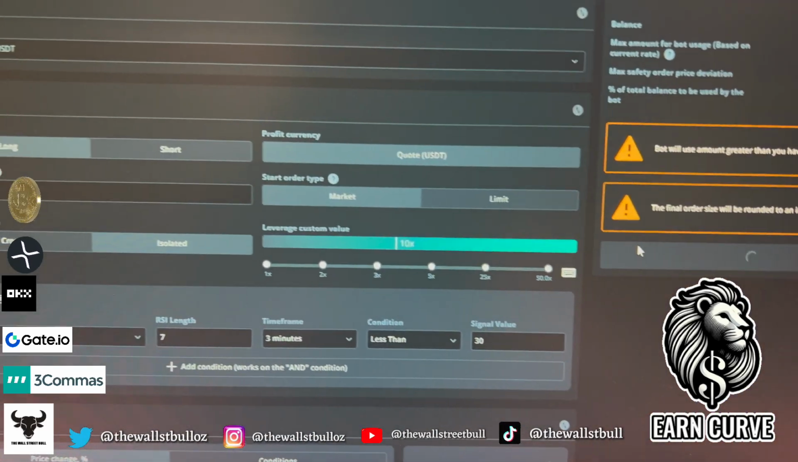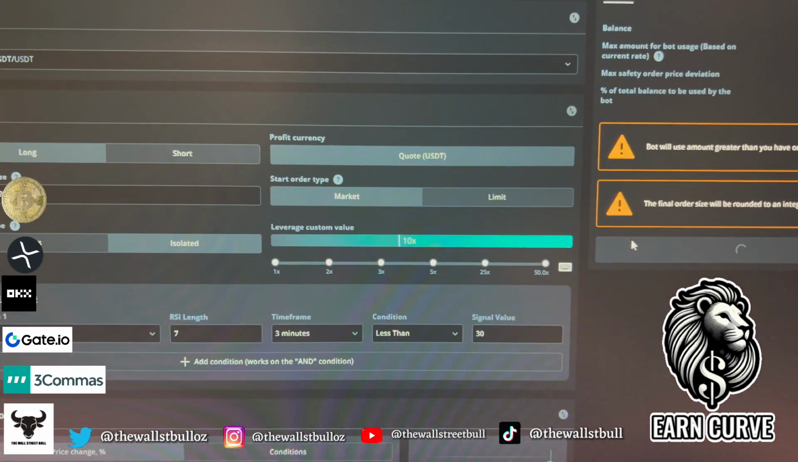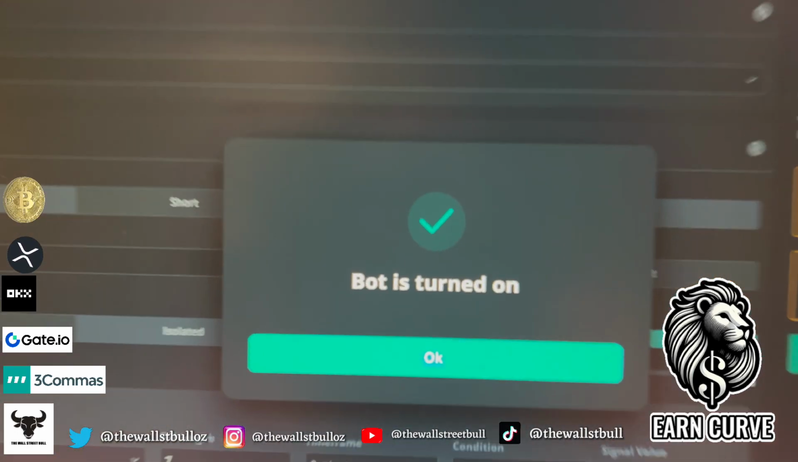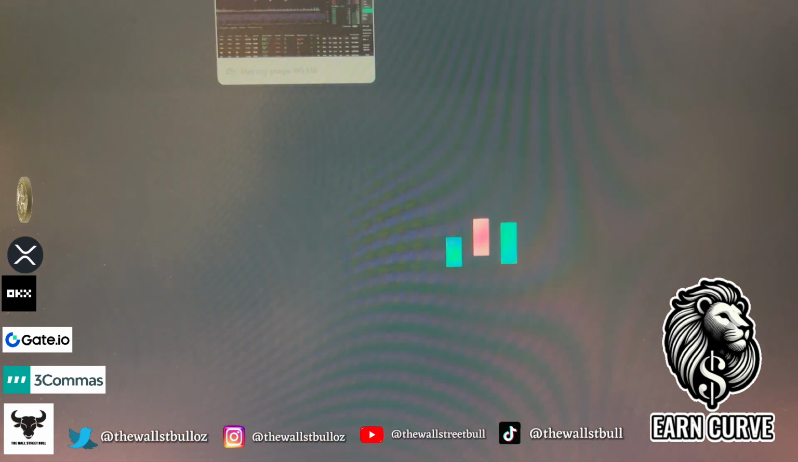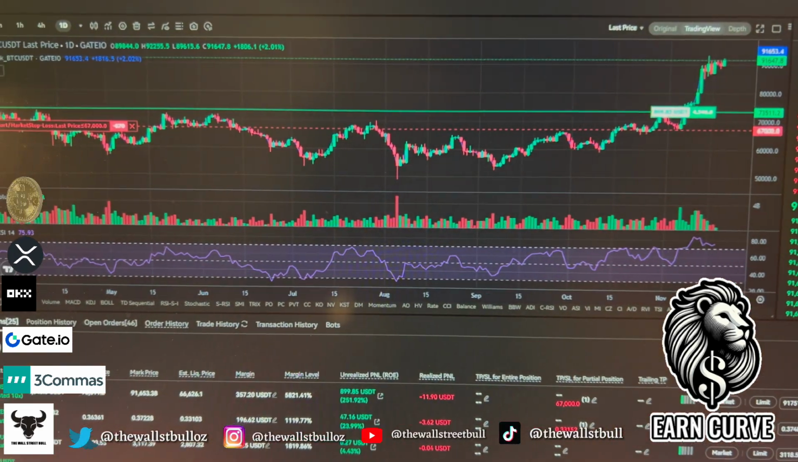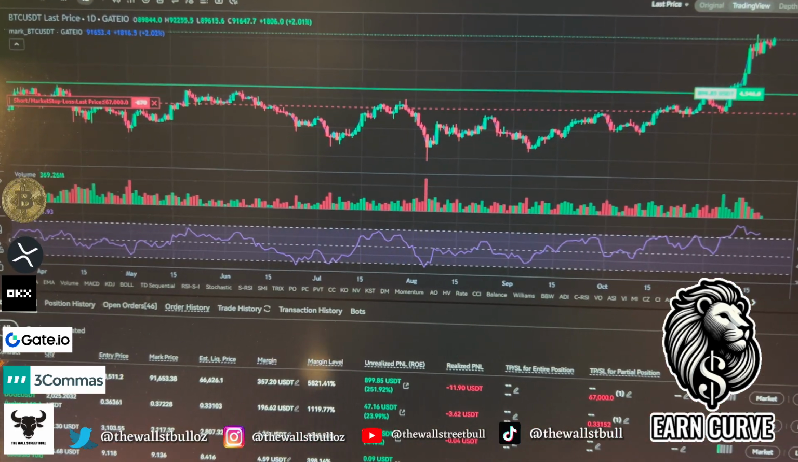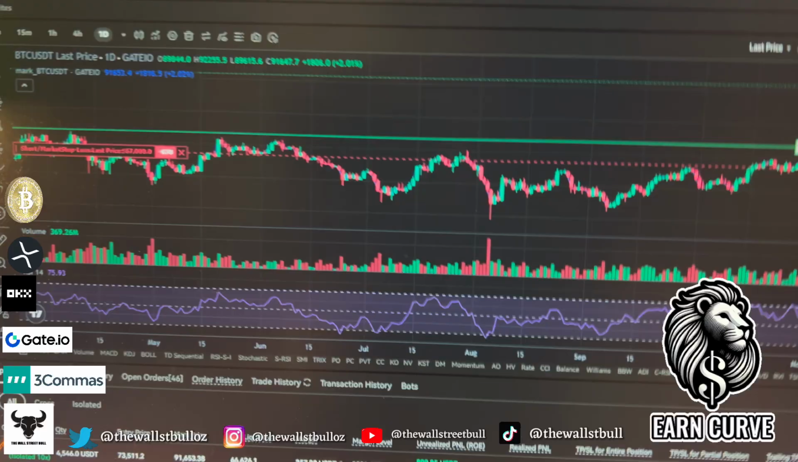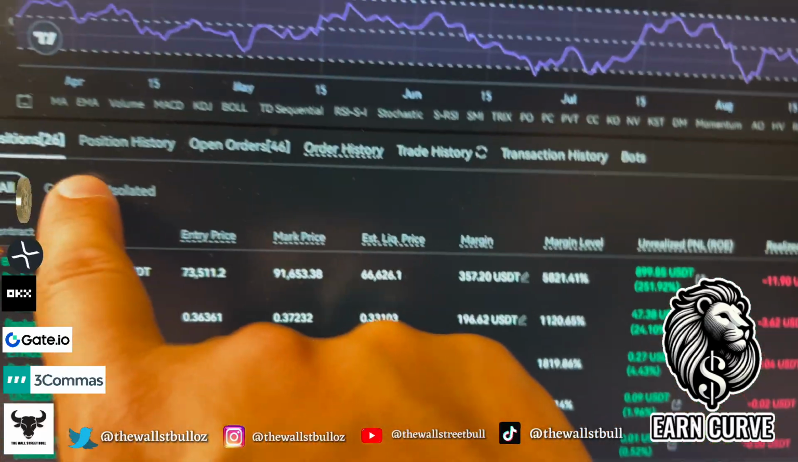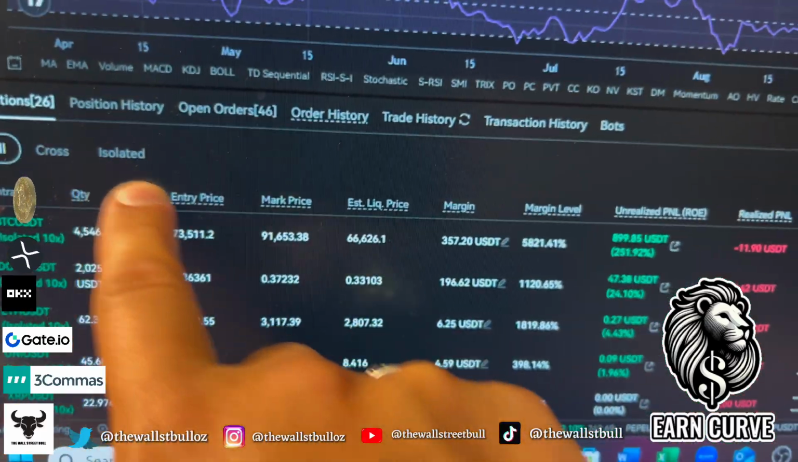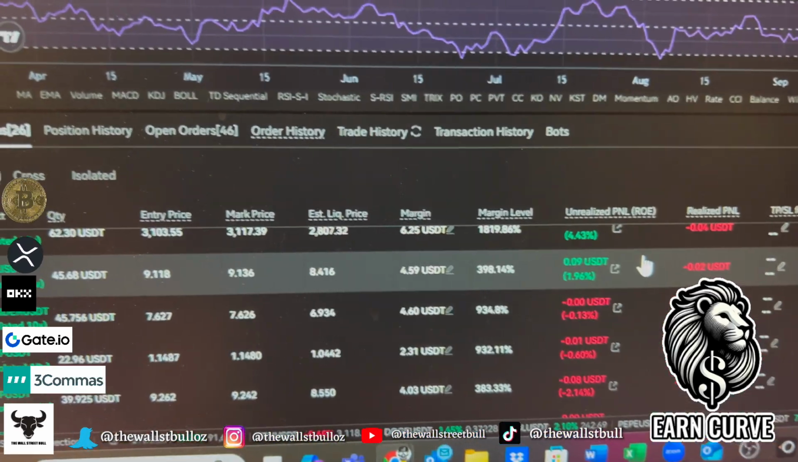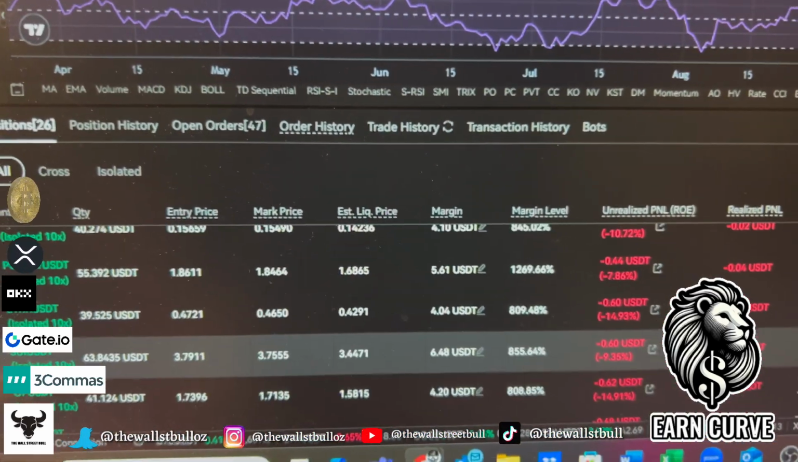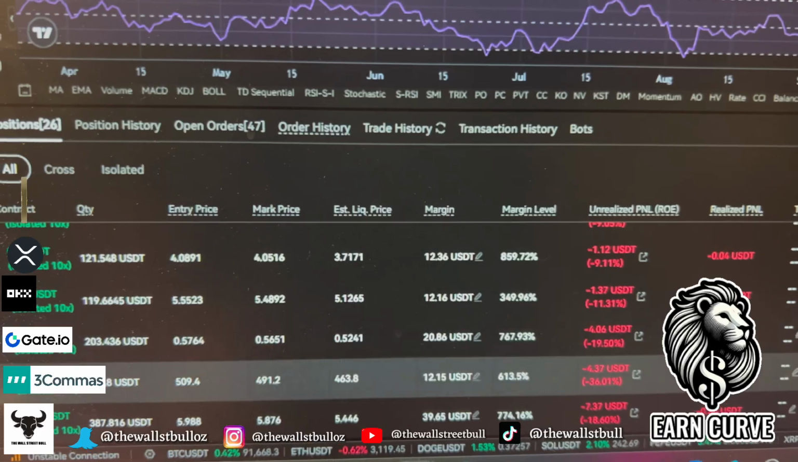Let's have a look. Okay. The bot is turned on. So that is now trading on Gate.io. Now, if I come over to my exchange, as you can see right here, let me just turn the volume up. Now, again, on Gate.io, I've currently got 26 deals in play at the moment with my bots. And I do have a lot of positions opened up, as you can see down here. And the market is having a slight pullback here.